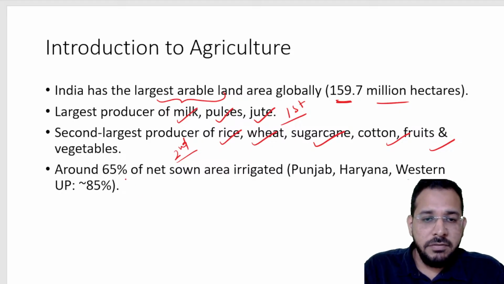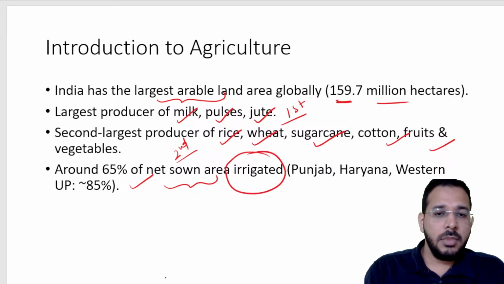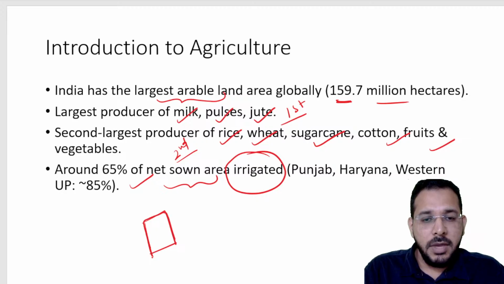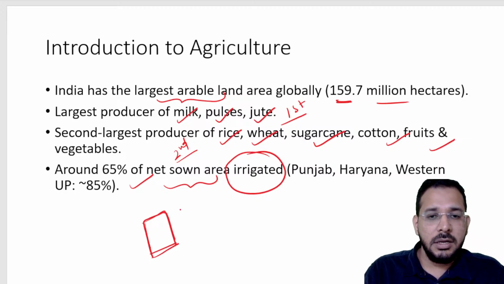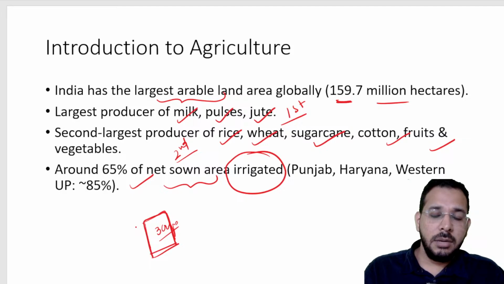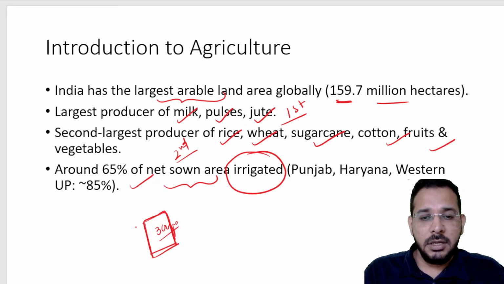So, around 65% of the net sown area is irrigated in India. Net sown area is that area where we are doing the agriculture. We have gross area, gross sown area and net sown area. For example, in 1 acre of land, imagine I am doing agriculture thrice, growing 3 crops in Rabi, Zaid and Kharif seasons.